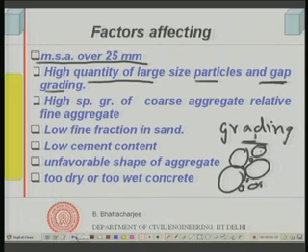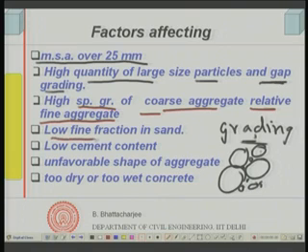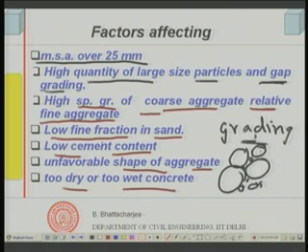The other issue is of course the specific gravity of the coarse aggregate relative to the fine aggregate. This is very important. So, when all these are there, you have to look for measures to reduce the segregation tendency. Other factors are a low fine aggregate fraction in the sand and low cement content, also unfavorable shape of aggregate and too dry or too wet concrete. Now, these are the factors which affect the